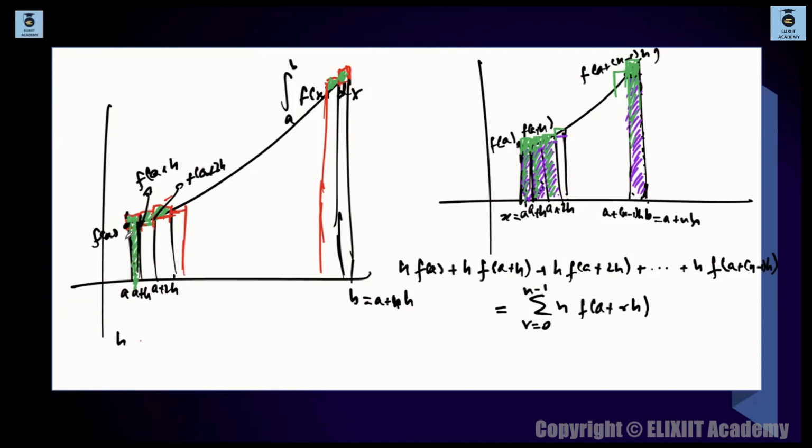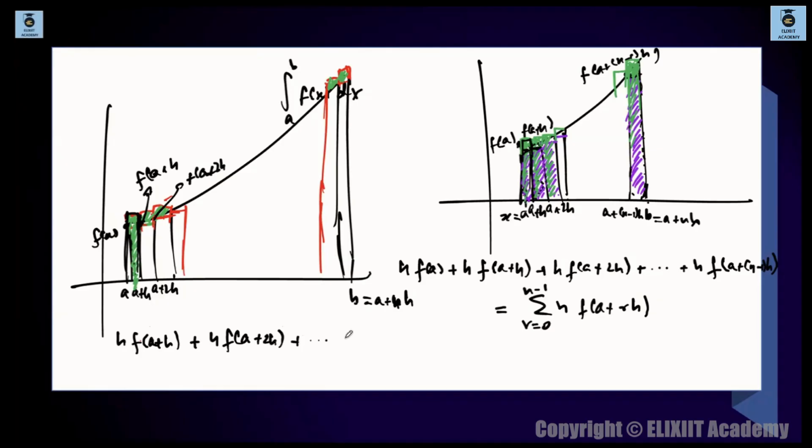ये हाइट है, the height of the first strip. अभी स्ट्रिप तो ये है ना, ये है ना फर्स्ट स्ट्रिप. So what is the first strip का हाइट? The height of the first strip is basically f of a plus h now. See what you have done, basically you have taken this strip, next वाला लेके यहाँ पे पेस्ट करोगे ना. So what is remaining, what is the height of this strip? The height of this strip will be f of a plus h, है कि नहीं, f of a plus h. समझ पा रहे हो ना what I am trying to say, try to visualize f of a plus h, plus h times of f of a plus 2h.